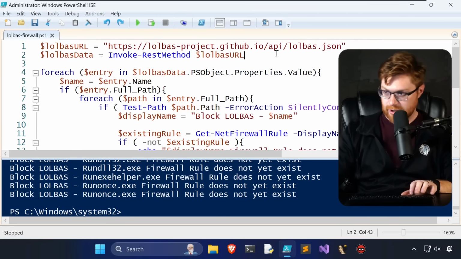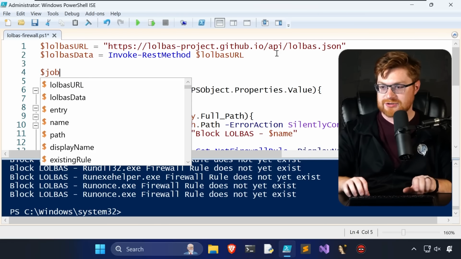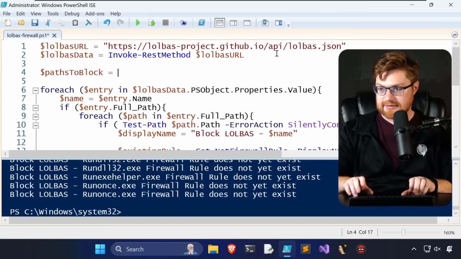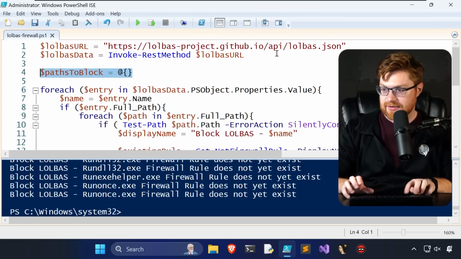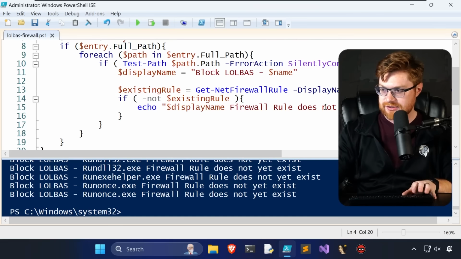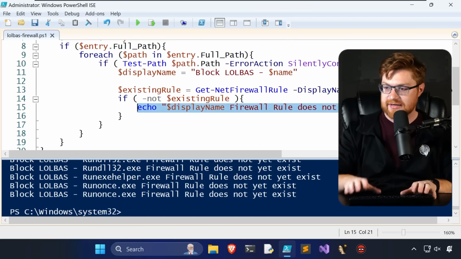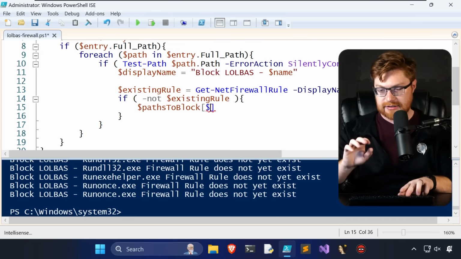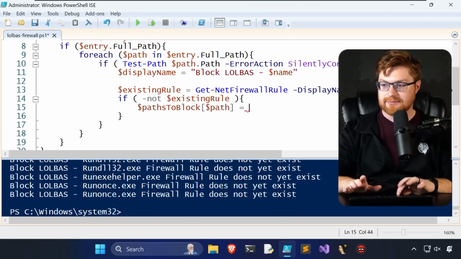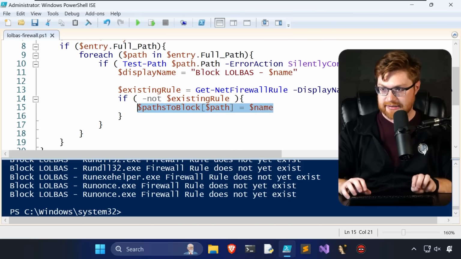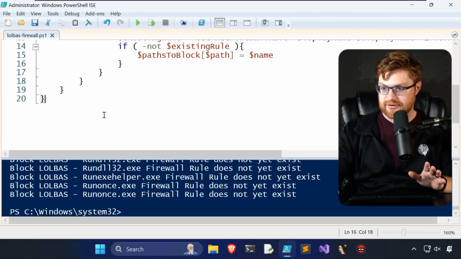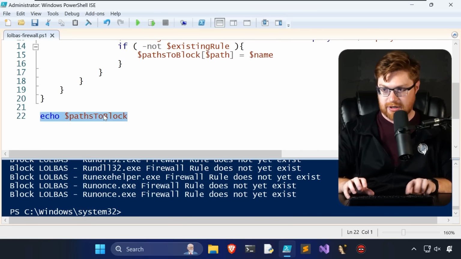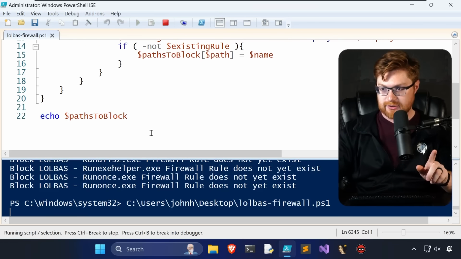All right, let's do jobs. I'm sorry, I want to make the stupid PowerShell code a little bit better. Let's have a paths to block hash map, associative array there. Is that the right terminology? I don't know. So if it does not exist, then we should add to our paths to block, where the path that we've determined can be set to the name of the binary. So then we've processed all this, and at the very end of that loop, we'll now have a built out paths to block list. Does that work okay?